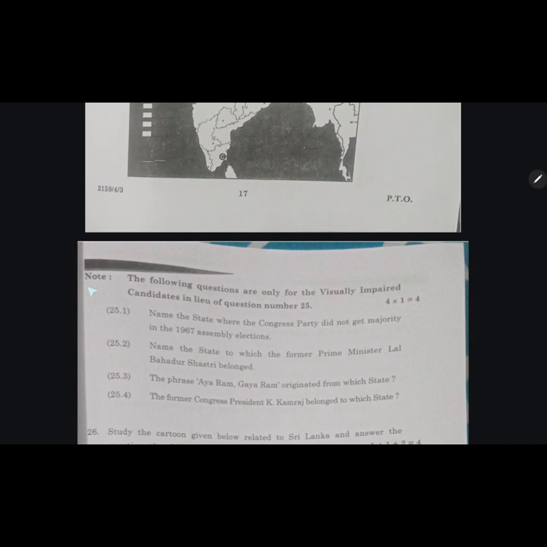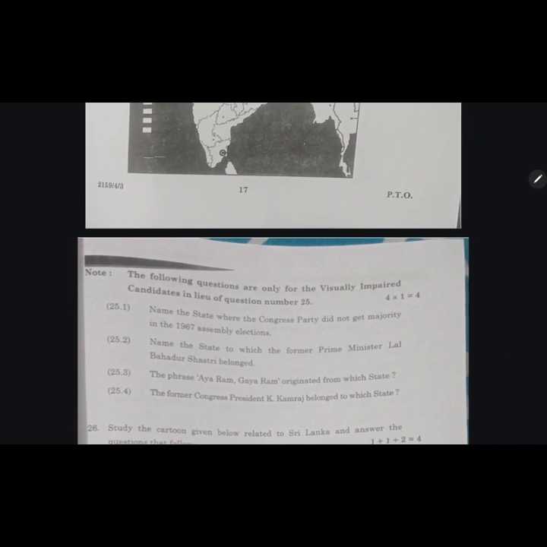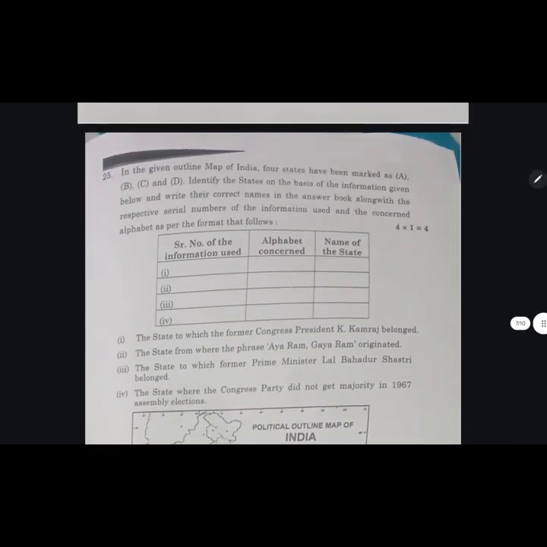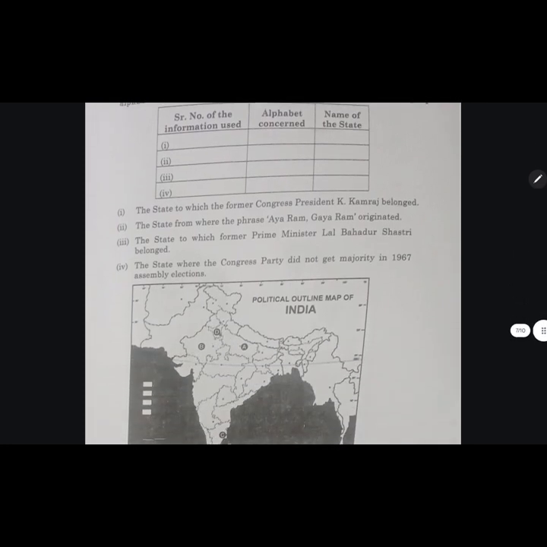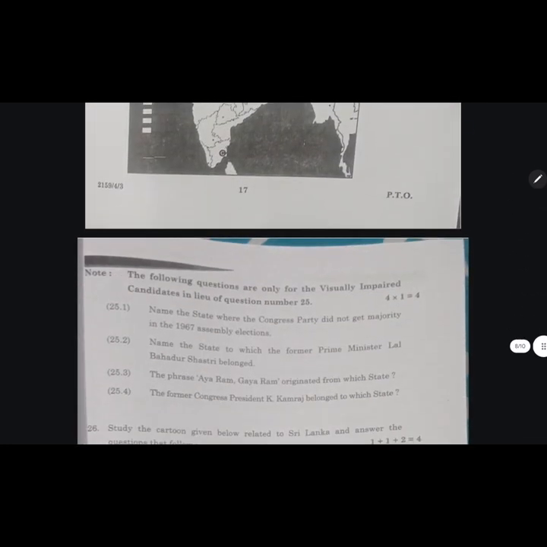Guys, note, this is the important part which you should keep in mind. You need not do this until you are a visually impaired candidate. Okay, so remember this, that question number 25, which is this one, this part is for you, the map one, and these questions are for visually impaired children.